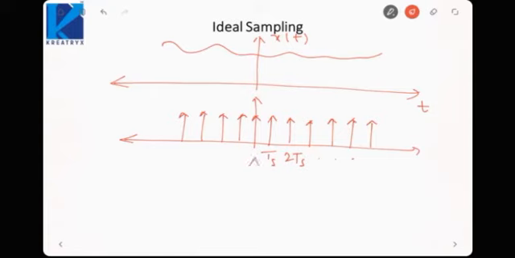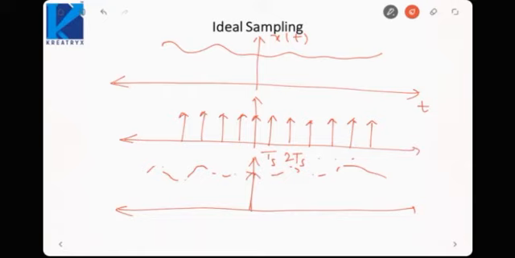Now if we multiply these two signals, I will get signals like this, where the strength of each impulse varies according to the signal value. This will be my sampled signal.